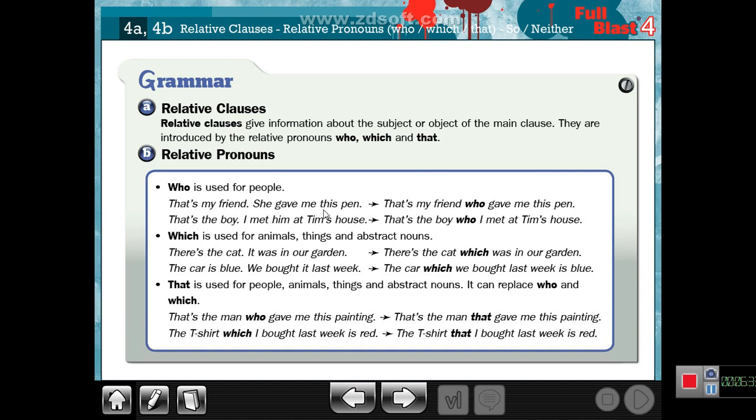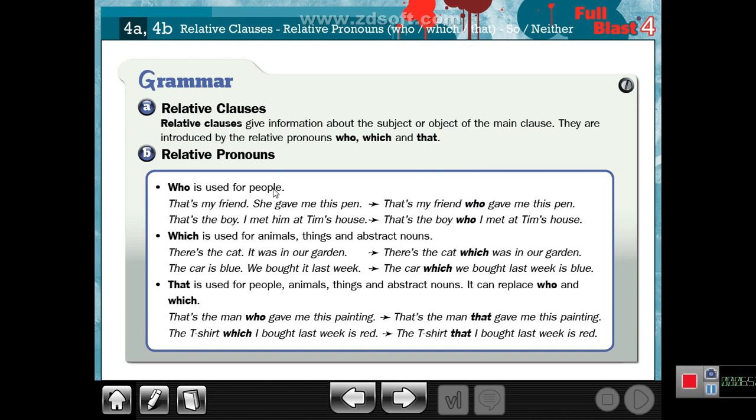She gave me this pen." My friend and she. My friend is a person: my friend Ahmad, my friend Ali, my friend Mona, and so on. So I can change she to who. That's my friend who gave me this pen.